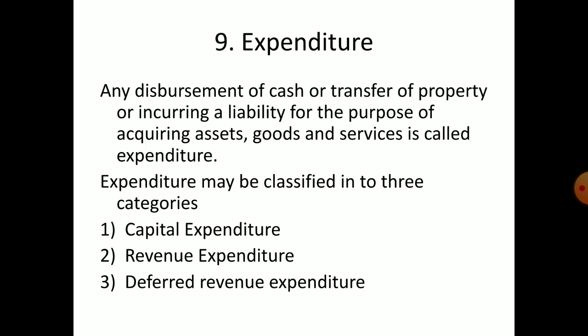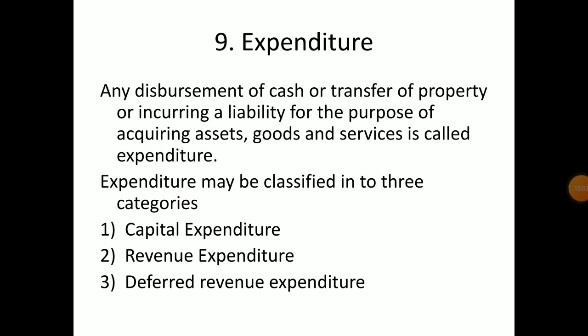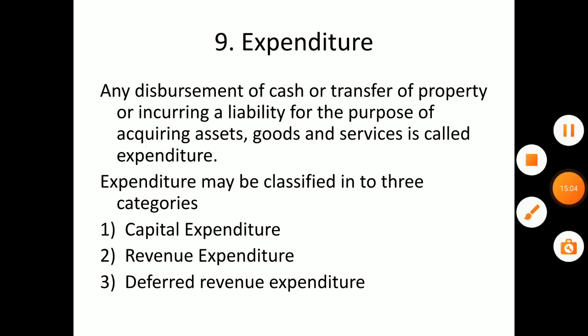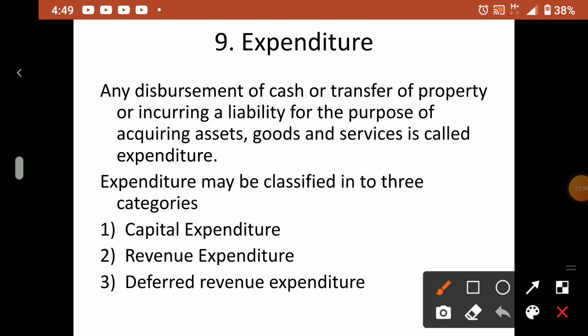But this expenditure also, on the basis of where you are spending, we can classify into mainly three categories. I told you, we can spend money on non-current assets, we can spend money on current assets, and some other expenditures also.